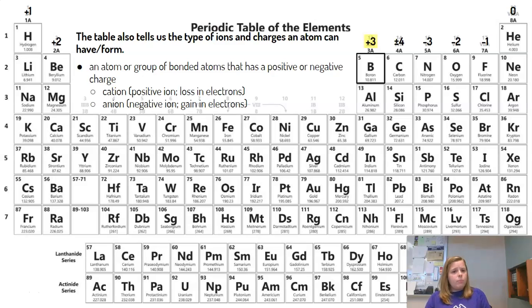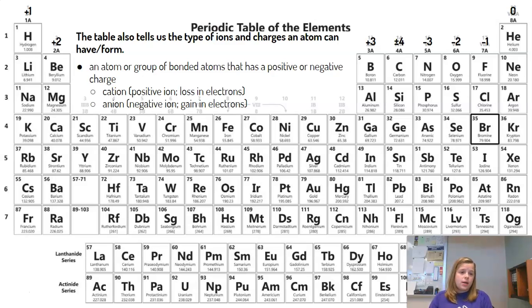Boron. Boron has a +3 charge, okay? Again, it's a positively charged ion, so it's a cation. Okay, if it's becoming more positive, it's getting rid of those negative friends. So that means it loses 3 electrons, okay, because it's a +3 charge.